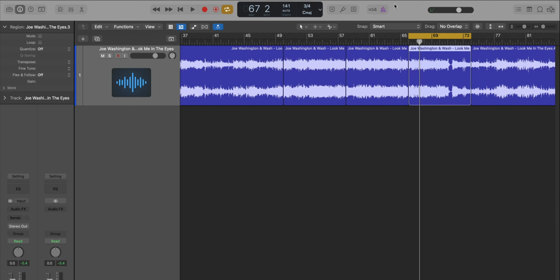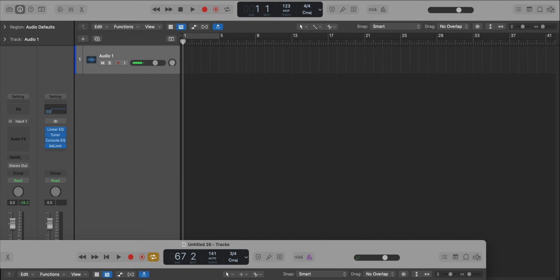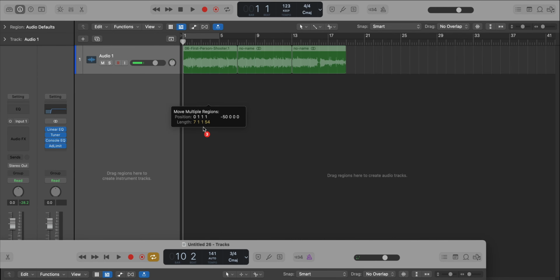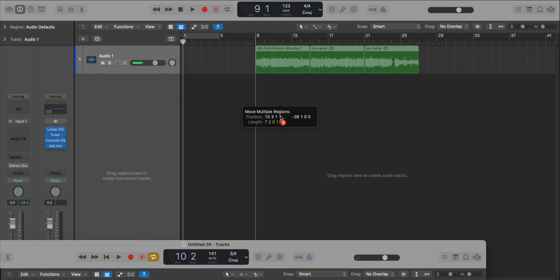So what we're going to do now is open up a second Logic session and drag those audio files in. So it's going to be off my screen right here. I'm just going to drag this down, and I'm going to drag all 3 of these regions into this track session right here.